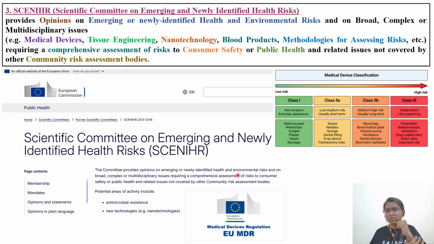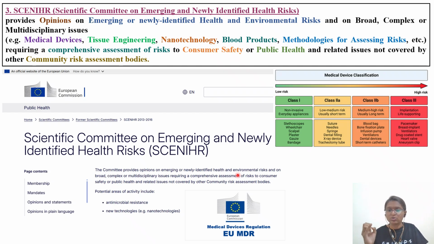But when it comes to class 3, an example is the pacemaker. Somebody who has a heart issue, an irregular heart rhythm, a doctor places a pacemaker into the heart. The material with which the pacemaker is made comes in direct contact with your biological fluid, that is blood, and it stays in your body for a couple of years. Because of this there might be some toxicity. If the pacemaker is made of certain metal or plastic and it starts leaching into your blood, it will cause some toxicity. So you need to do some kind of toxicology. Examples like pacemakers have the highest level of toxicity concern.